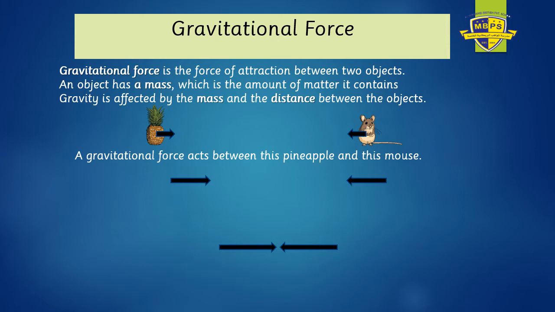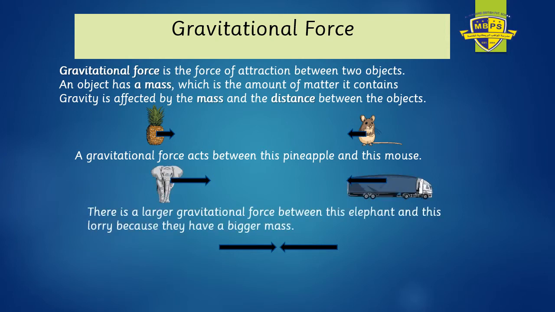But you can see by the force diagram, the force arrow, the gravitational force is very less. And the distance is also too much. There's a larger gravitational force between this elephant and the lorry because they are bigger in size and they have a bigger mass and they have more matter in them.